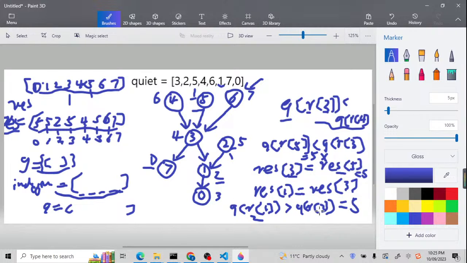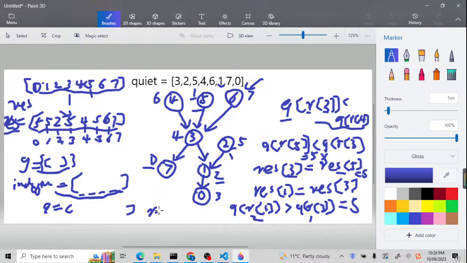For R3, it has already been updated to 5. You can see here, it has already been updated to 5. What is Q5? Q5 is 1. So this value is 1. It means we find an even more quiet value. This QR3 is even more quiet. This is 1. So what we need to do is just update the value.